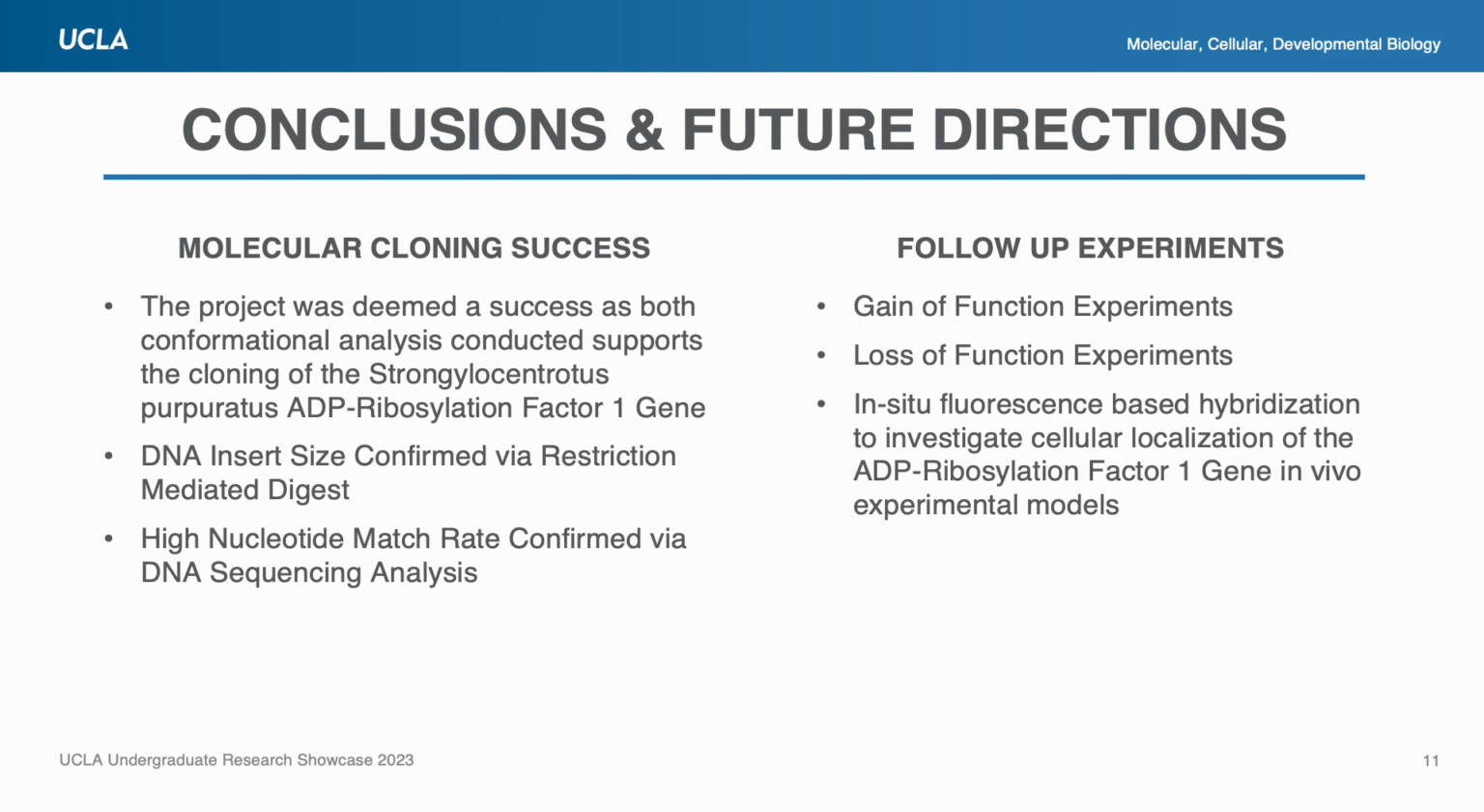Some potential follow-up experiments that can build upon the foundational research conducted throughout this project can involve subjecting the gene to various perturbation experiments to observe any changes in the organism when the gene is either overexpressed or knocked down, respectively. Furthermore, in situ hybridization could allow the visual investigation of the ADP-ribosylation factor 1 gene and has the potential to provide insight into any additional roles that it may play throughout the organism as a whole.